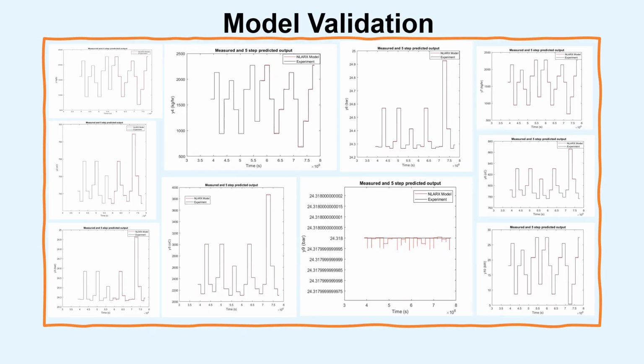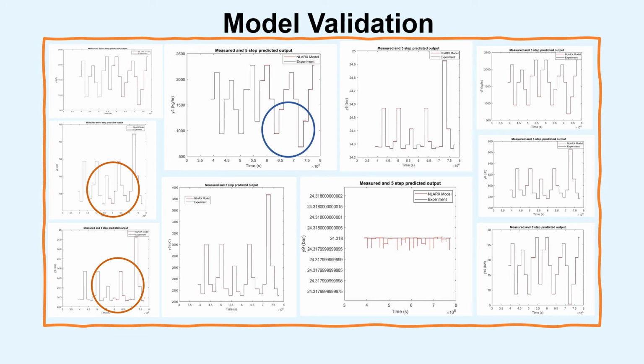This is the model validation result for the 10 outputs of the system that undergo using System Identification Toolbox. As we can see, the orange line represents the NLARX model, while the black line represents the Aspen dynamic data that we imported. The model underpredicts the value for output Y2 and Y3, and slightly overpredicts for the Y4 output.